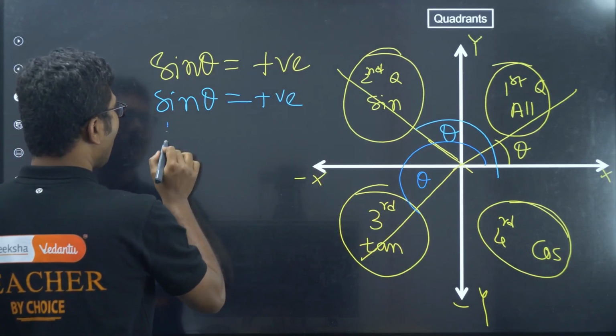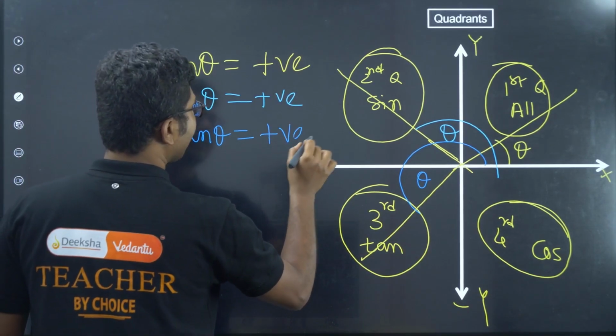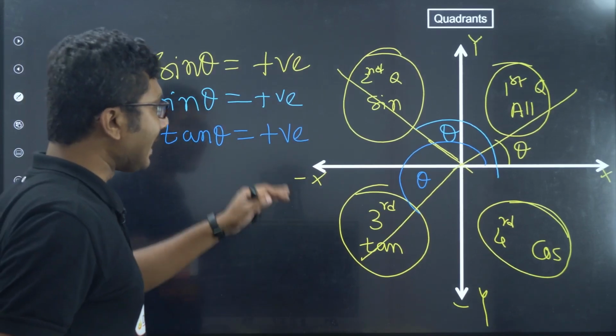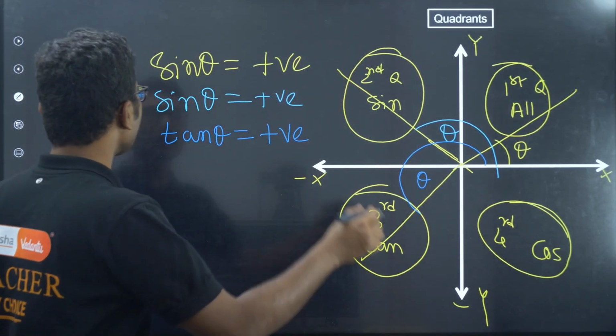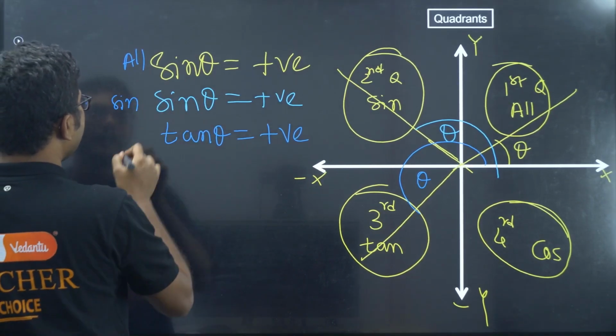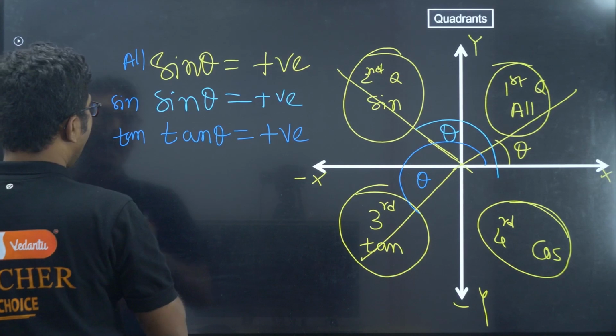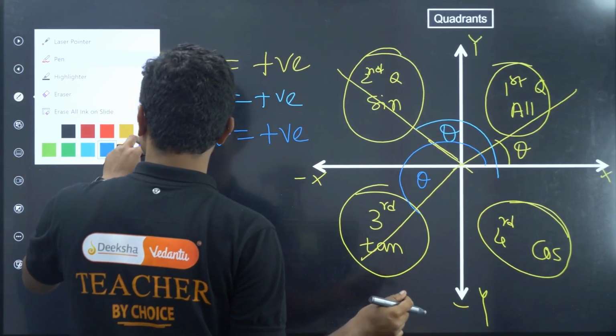In this case, only tan theta will be positive, else every other angle, sin theta will be negative here, cos theta will be negative here. Okay. So first is all, here will be only sin, here will be only tan, and last will be only cos. So you understood the problem, understood the nature of the question.